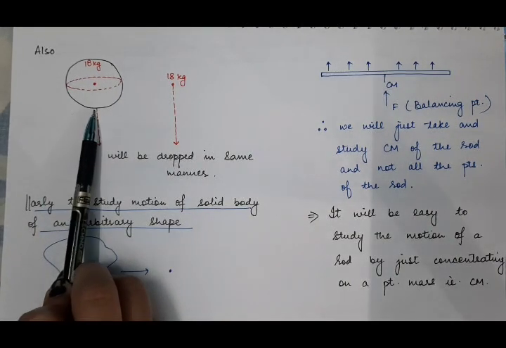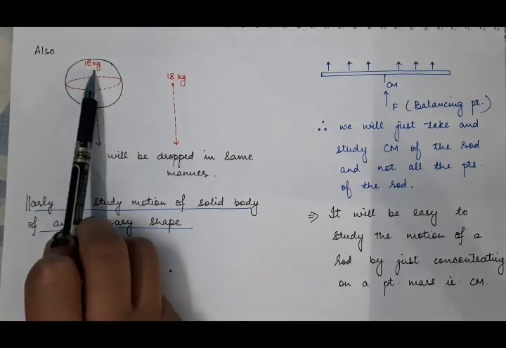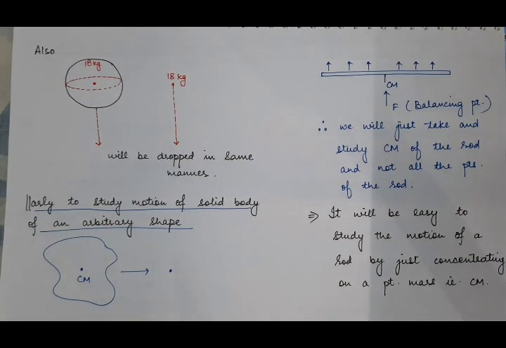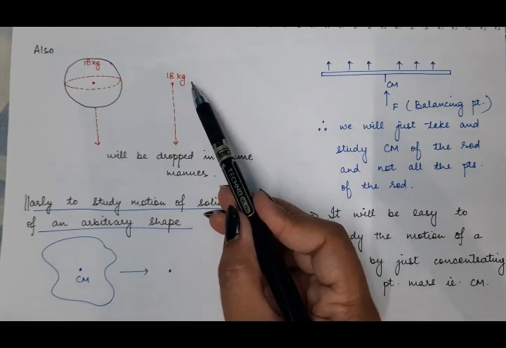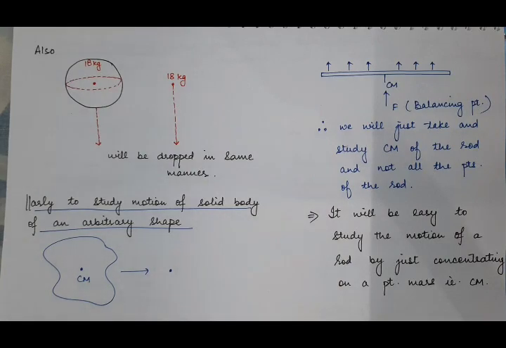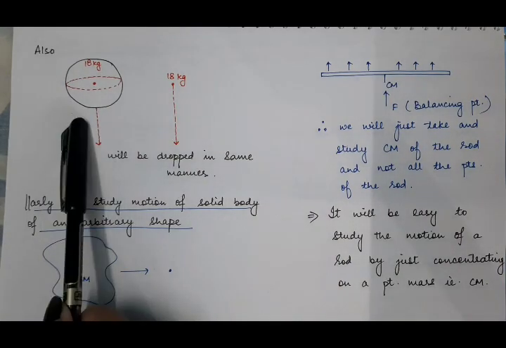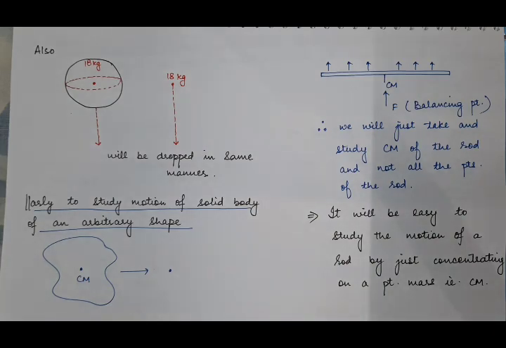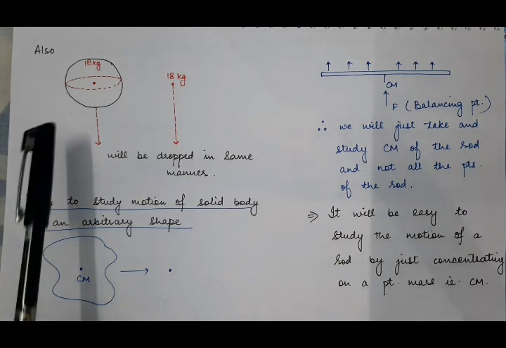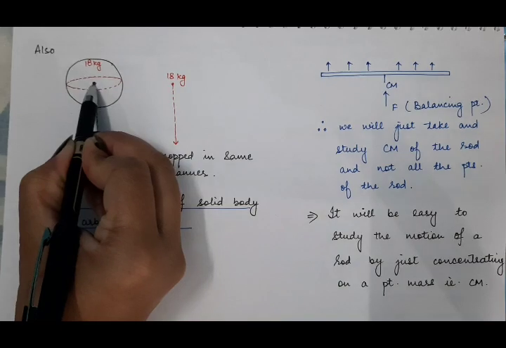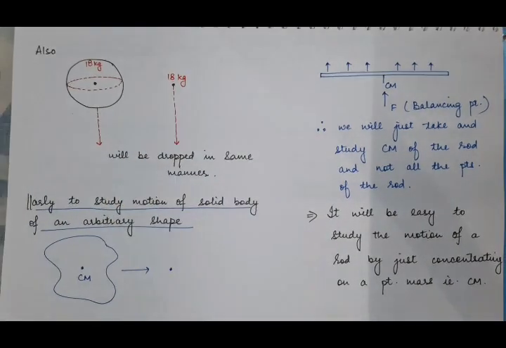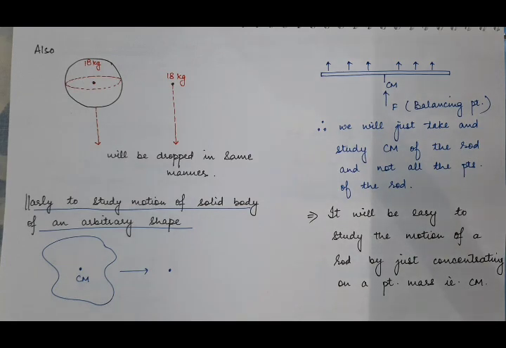Now this is a spherical ball. Suppose it is a spherical body of 18 kg. And here you have a point mass which is also 18 kg. Suppose they have the same mass. You are dropping both of them and they will be dropped in the same manner. It means that instead of studying the motion of the whole spherical body, you will just concentrate on this point mass, because their behavior is the same.